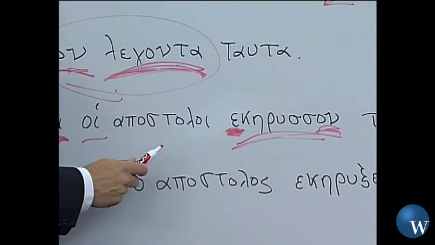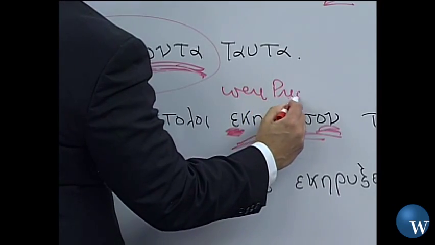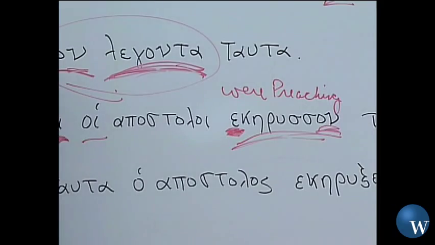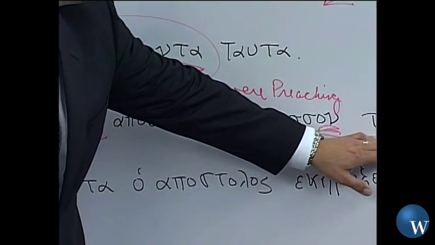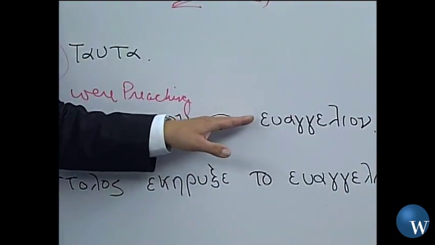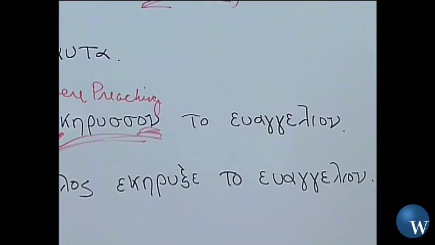So the apostles were, remember how we translate the imperfect? The imperfect is ongoing action in the past. Okay, so the apostles were preaching, and here's the accusative case, the direct object. They were preaching the gospel. They were preaching the good news.